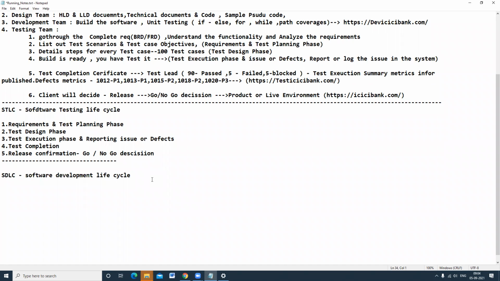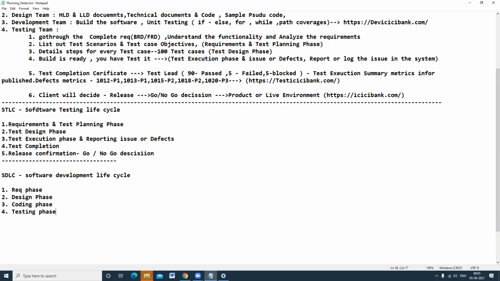So software development life cycle contains various phases like requirements phase, next design phase, next coding phase, fourth one testing phase. So in any SDLC: requirement phase, design phase, coding phase and testing phase.